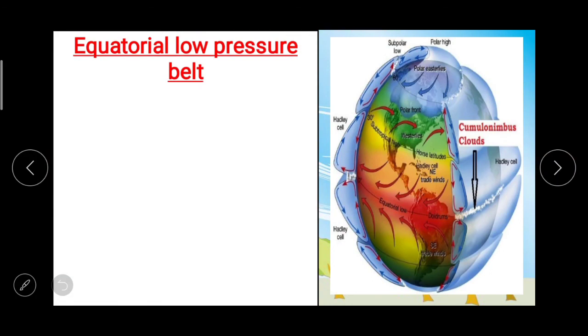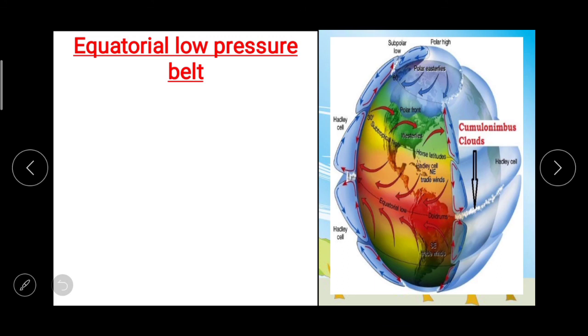Next thing, the equatorial low pressure belt, that is one of the pressure belts on the earth's surface. The heat received from the sun is uneven in different regions. This is a very common thing to understand. If we are at home, we get different heat from the sun at home, and when we come from home to school, it is different there too. That means the sun's heat is uneven in different regions and hence the distribution of temperature is uneven from the equator to the poles. Now if there is a change in the temperature zones, then there is a change in the air pressure.